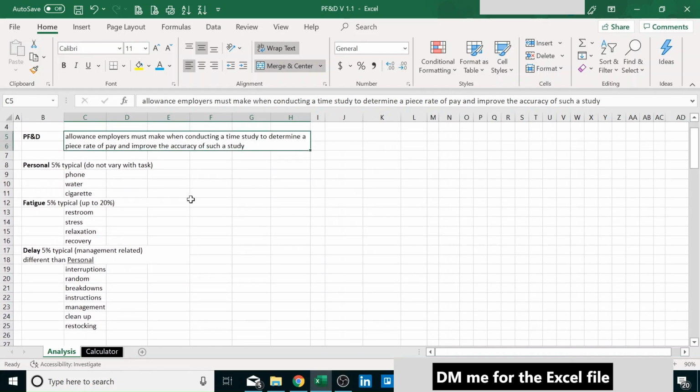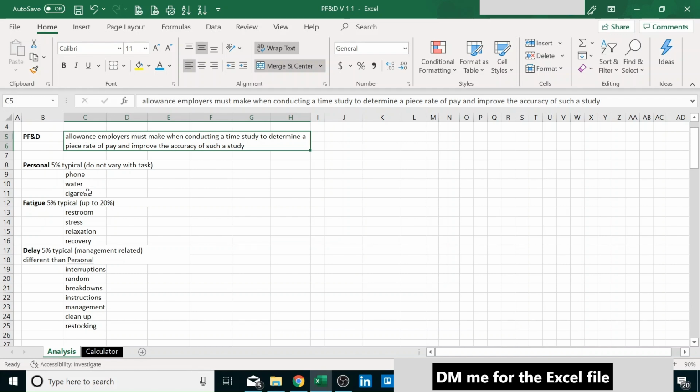Typically, it's recommended that no less than 15% total allowance for PF&D is computed into our calculations, but some companies use even 19% or more. Personal meaning, for example, personal issues that the worker might have or personal interruptions, a phone call, a water break, a cigarette break.